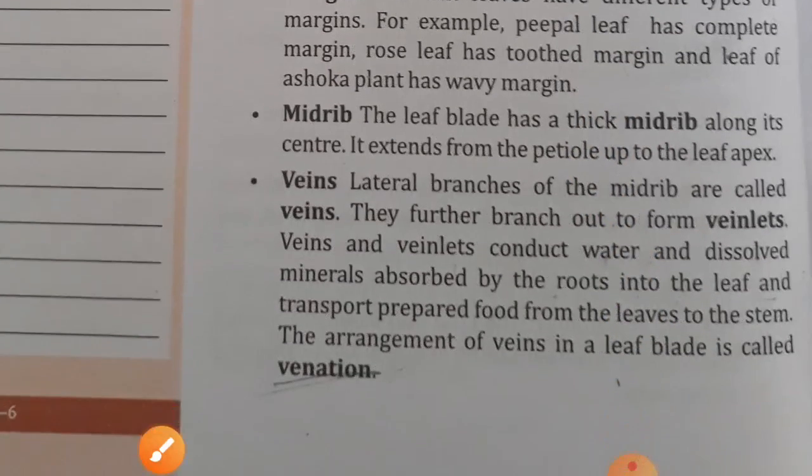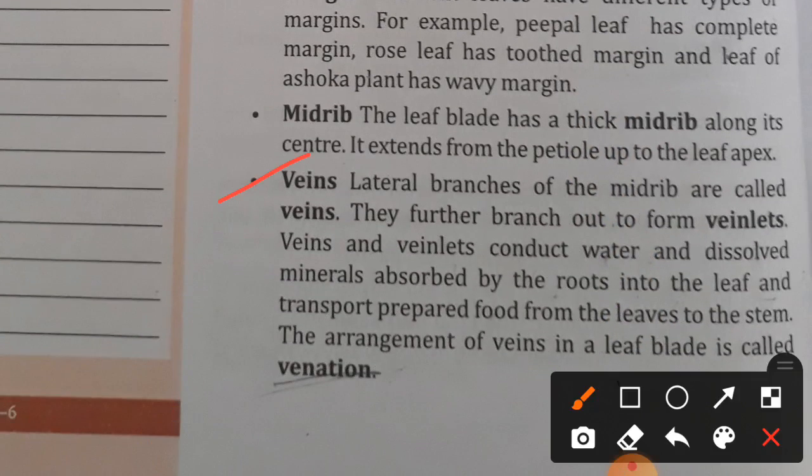Now next, veins. Lateral branches of the midrib are called veins. They further branch out into veinlets. Veins and veinlets conduct water and dissolved minerals absorbed by the roots into the leaf and transport prepared food from the leaf to the stem. The arrangement of veins in the leaf blade is called venation.